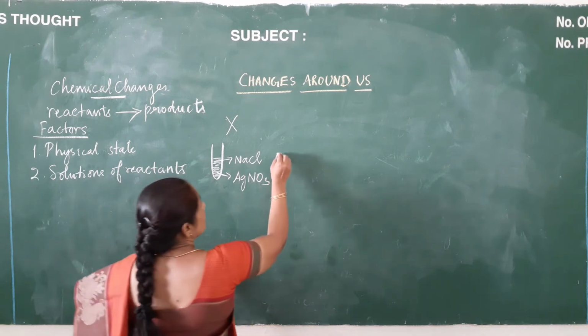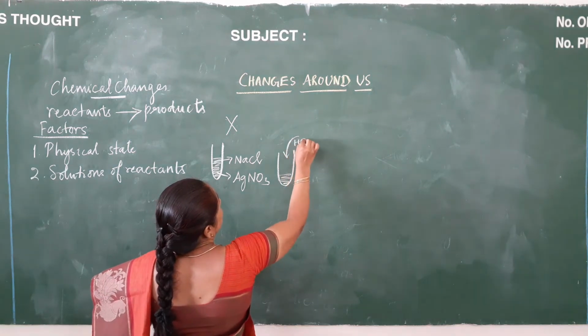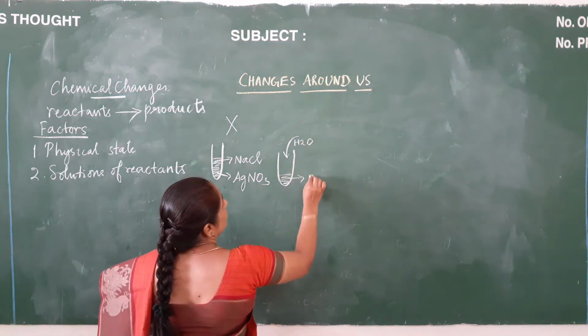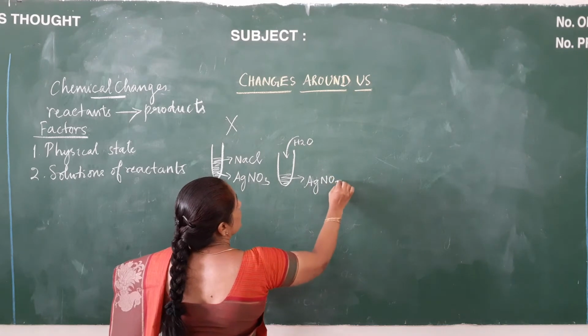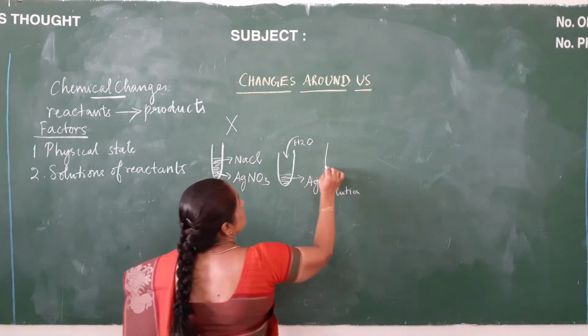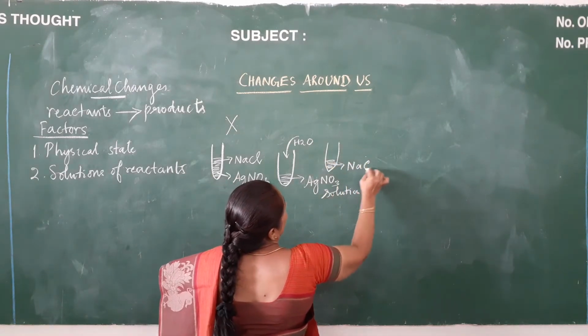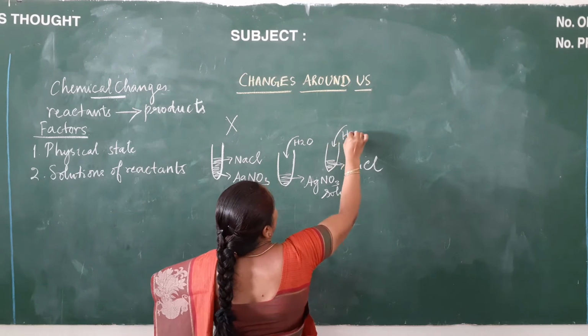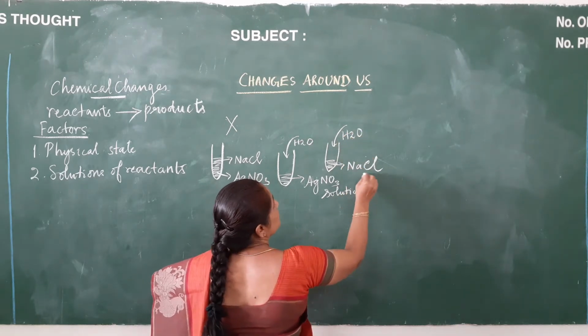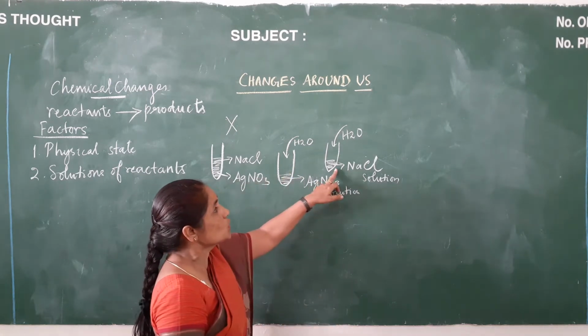Now take another test tube. Take silver nitrate, add water, and dissolve it. Now this becomes silver nitrate solution. Again take another test tube, take sodium chloride, add water, and dissolve it. Now it becomes sodium chloride solution. Now just mix these two solutions.